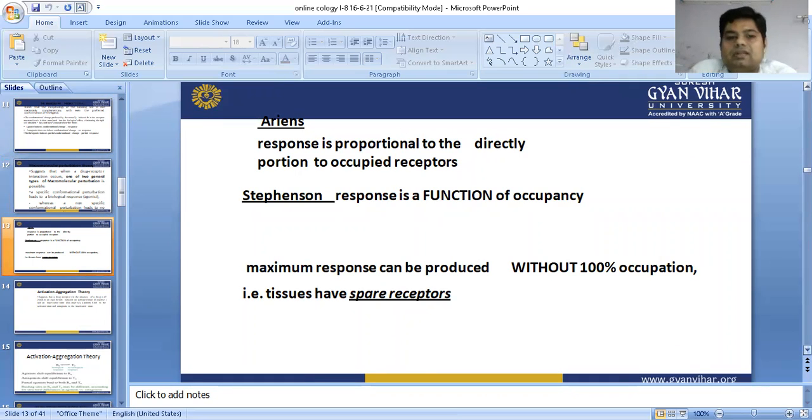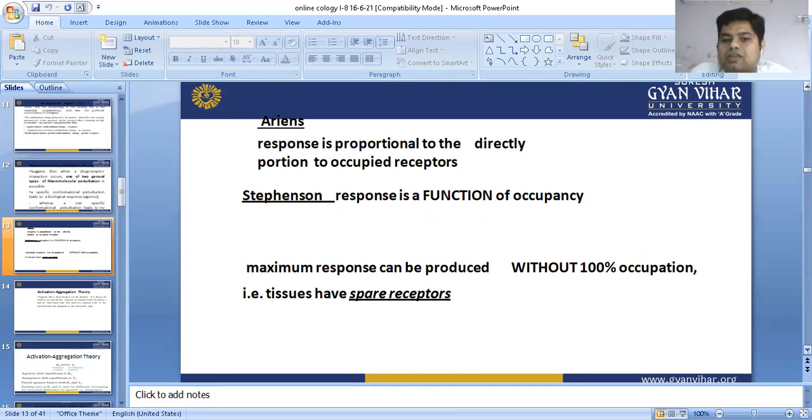Aronson and Stephenson say that the biological response is directly proportional to the occupied receptor. Stephenson and Aronson both are scientists. They say that if the drug binds to the receptor, then it will produce the response. Response is a function of occupancy. It depends upon the complex of drug and receptor.